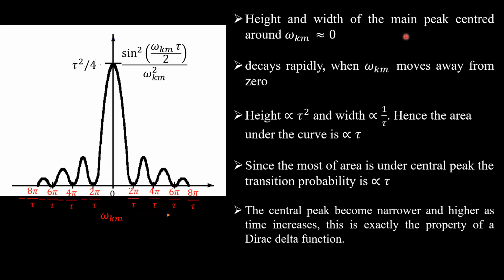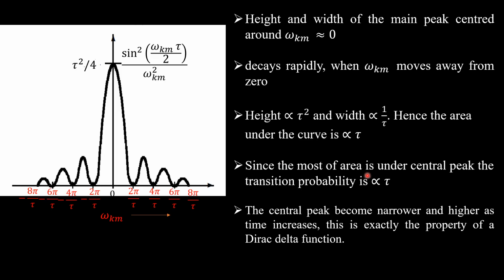The height and width of the main peak is centered around omega km equal to 0, and as I said, it decays rapidly as omega km moves away from 0. The height is proportional to tau squared, and the width is proportional to 1 over tau. You can see here higher width, here low width. Hence the area under the curve is proportional to tau.